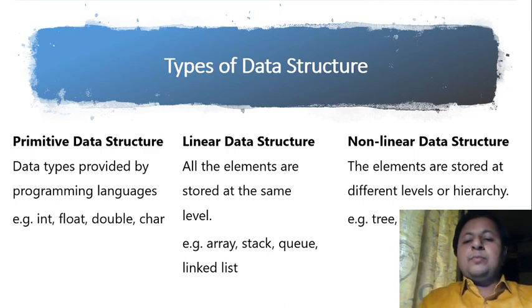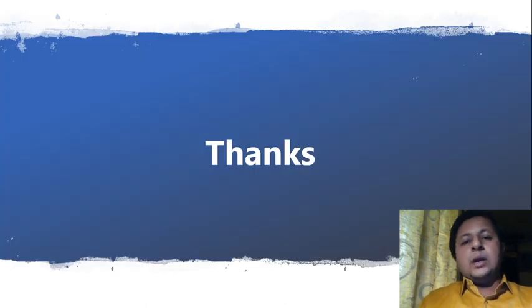But currently you should be able to see the clear difference between the two. Linear, when elements are stored at the same level. Non-linear, when the elements are stored at different levels. And this is how we can have types of data structures. So this is about types of data structures, and that's the end of this lecture. In the forthcoming lecture, we would be discussing the different operations that we can perform on data structures. So for the time being, we will conclude with this.